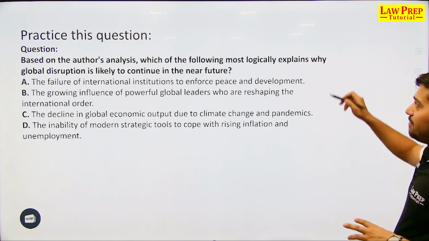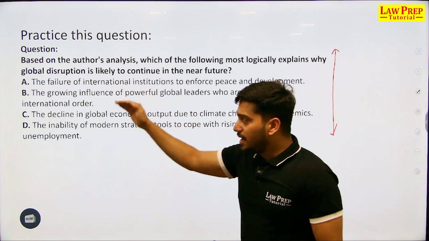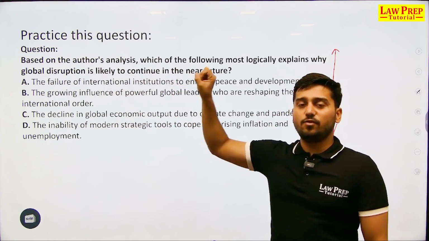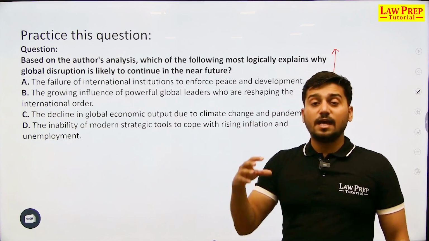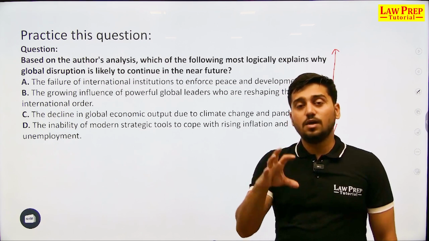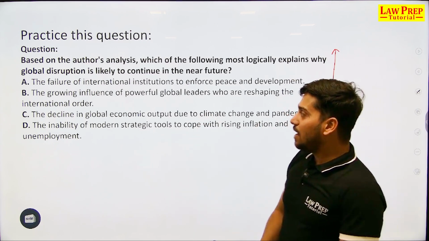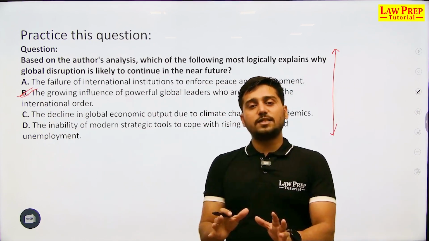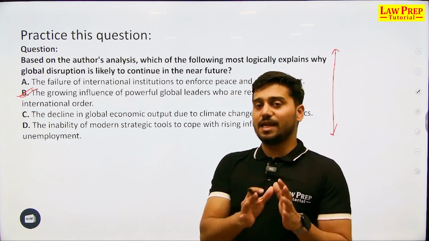Now, if you would not have read the passage, tell me, is it easy to eliminate any of this? No. All of these options are very, very correct independently if you view them individually. But you got to relate it to the context that the author is putting forth. And what is the viewpoint that the author is putting forth? That much of the disruption that you see right now is caused by the actions of global leaders, big leaders, super leaders, and that is how B is going to be the correct answer. Whereas A, C, and D, though factually correct, though factually evident, yet do not follow what the author is trying to say in the given passage.